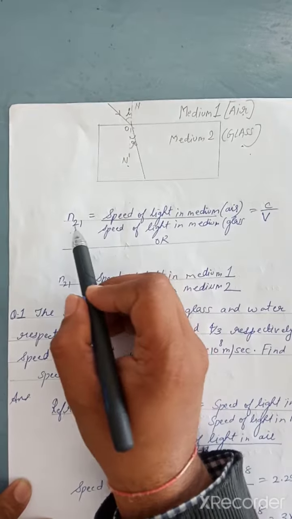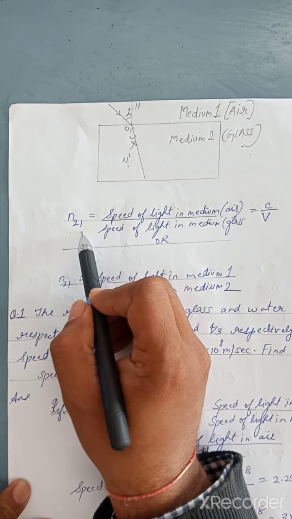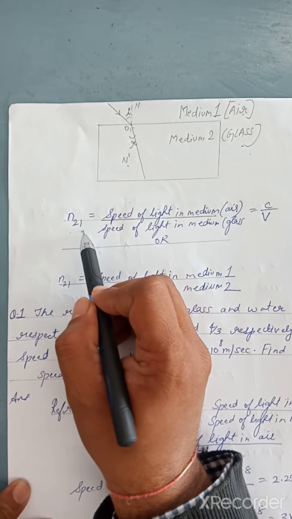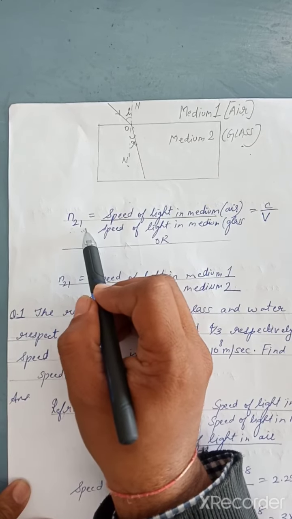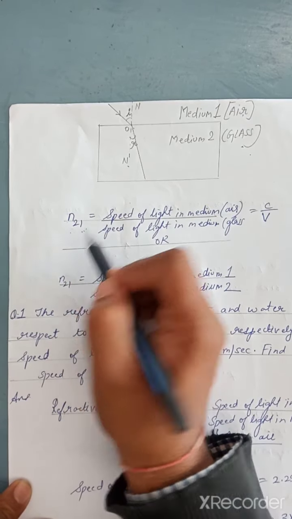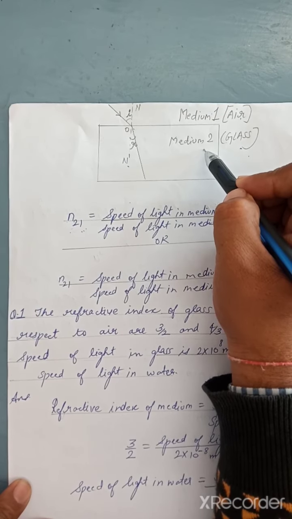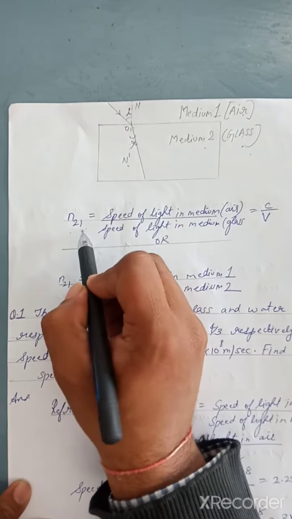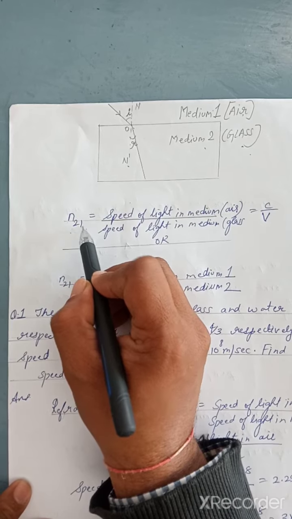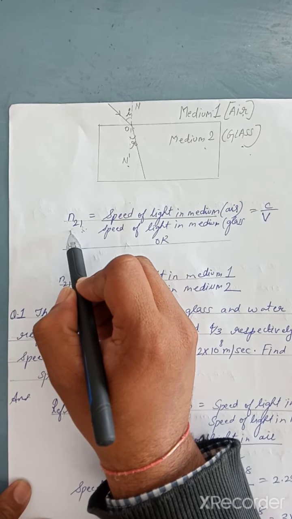Okay, so here we are calculating the refractive index. Now we are writing 2,1. What is the meaning of 2,1? This is the refractive index of the first medium with respect to the second medium. Okay, so what is 2,1? The refractive index of the first with respect to the second medium.